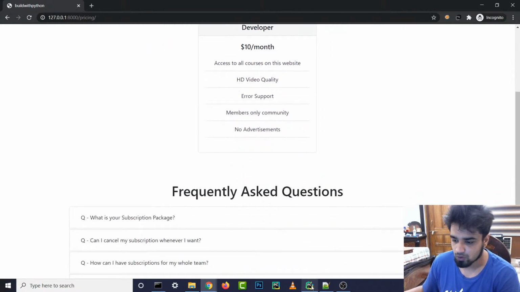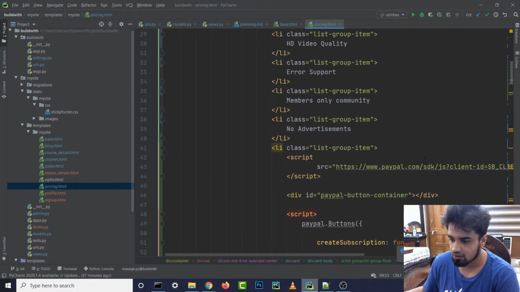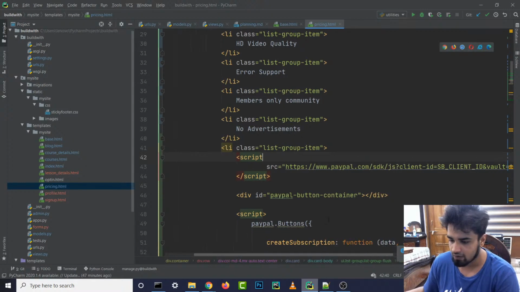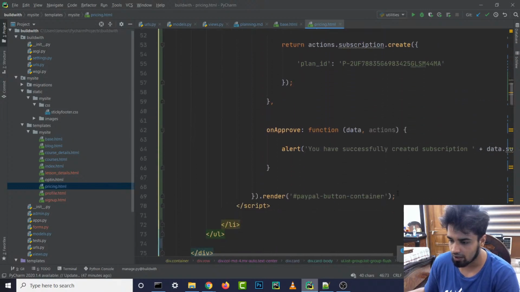All right, this is not working for some reason. Is it not rendering a button? We have added this over here. We have our ID PayPal button container also. What's the problem? I have no idea.